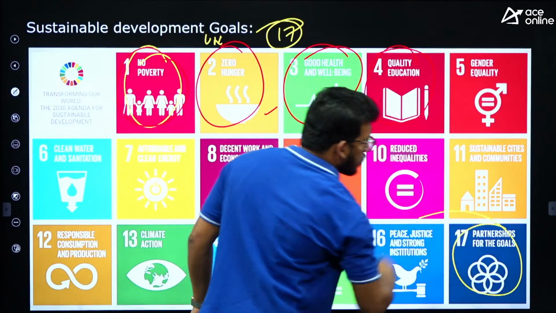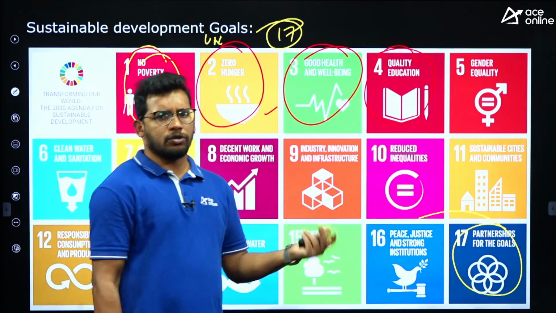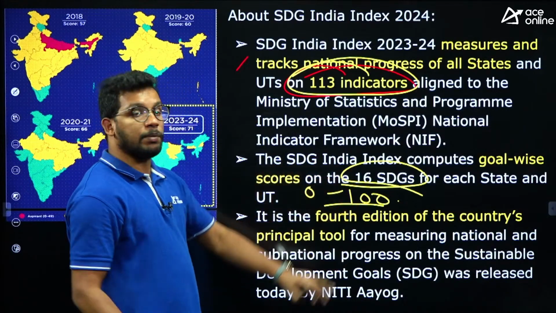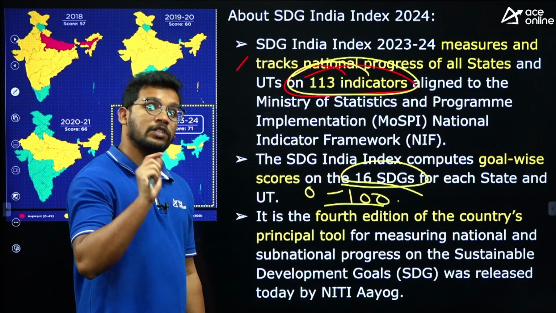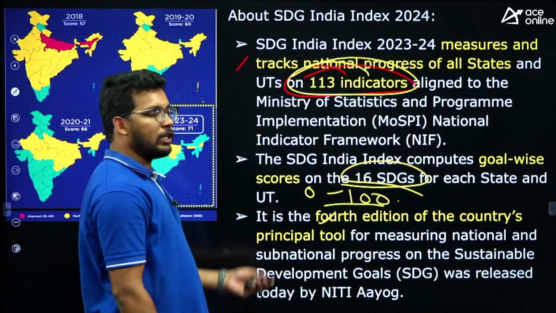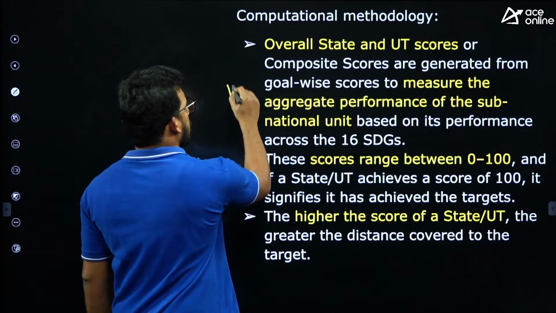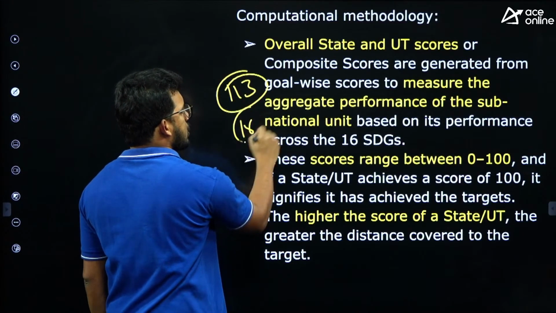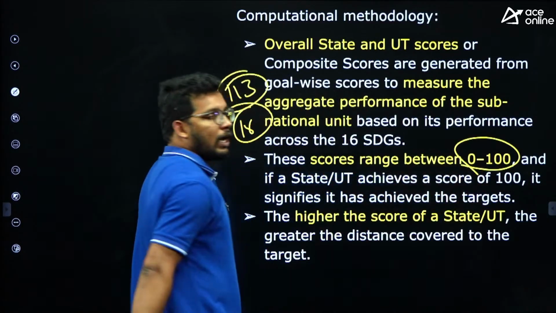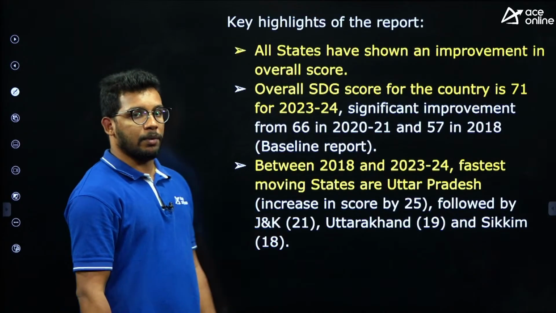The 17th goal, partnerships for the goals, is not included, because state governments' partnerships and all is not very desirable, or you can say it is very difficult to estimate. So that's why it is estimating only for 16 sustainable development goals. This is also important for our exam. And this is the 4th edition, as we have seen, released every 2 years. Now the computation methodology: they have taken 113 indicators and 16 sustainable development goals, and the score is given between 0 to 100, 100 being the best performer and 0 being the least performer.